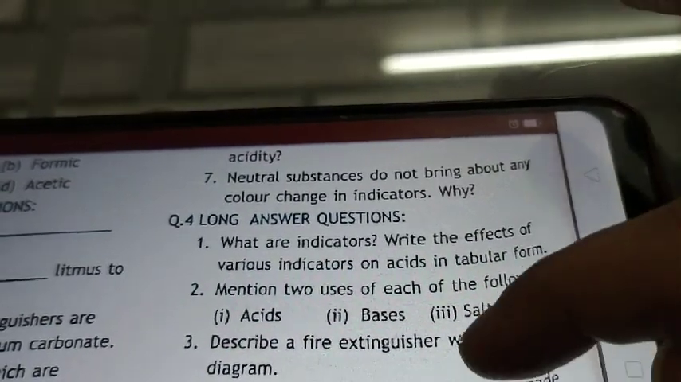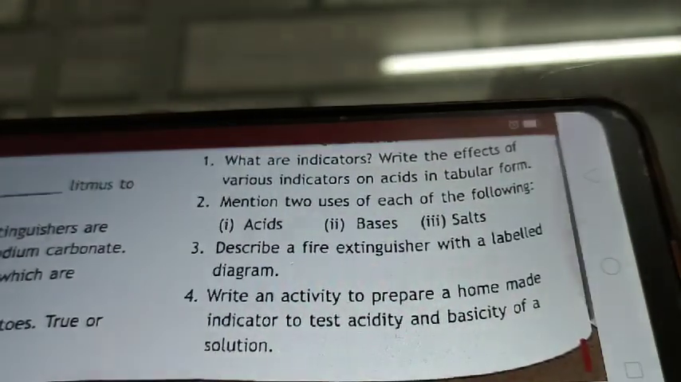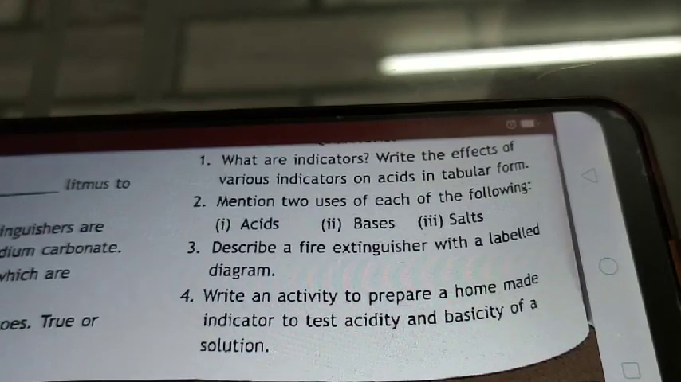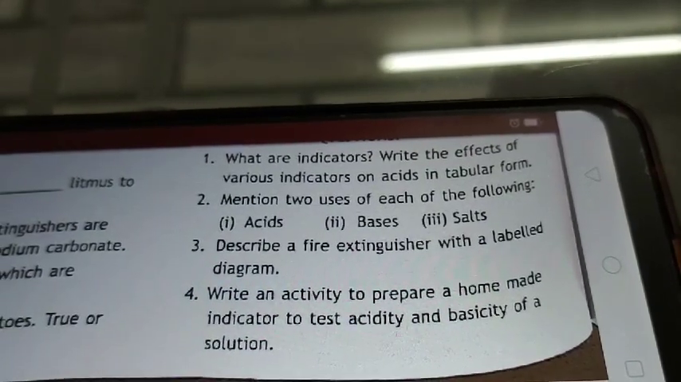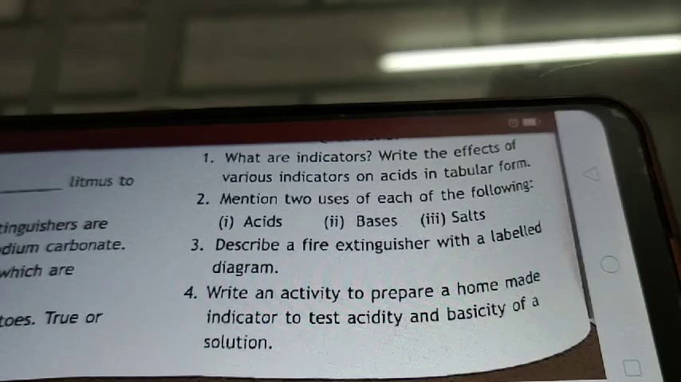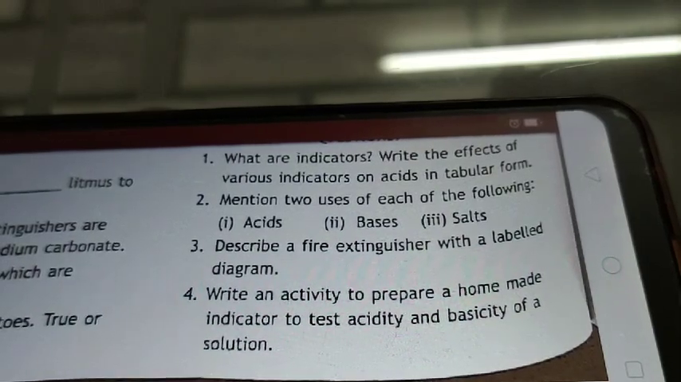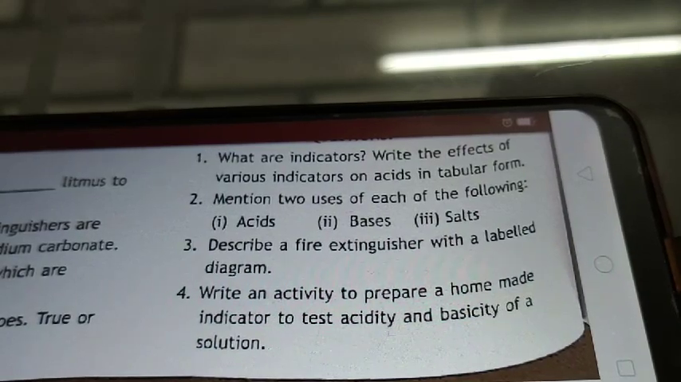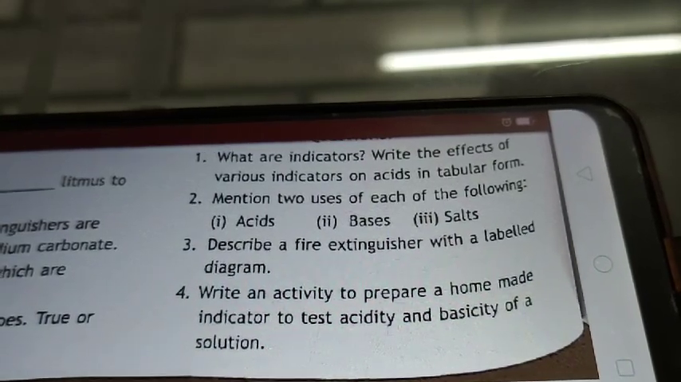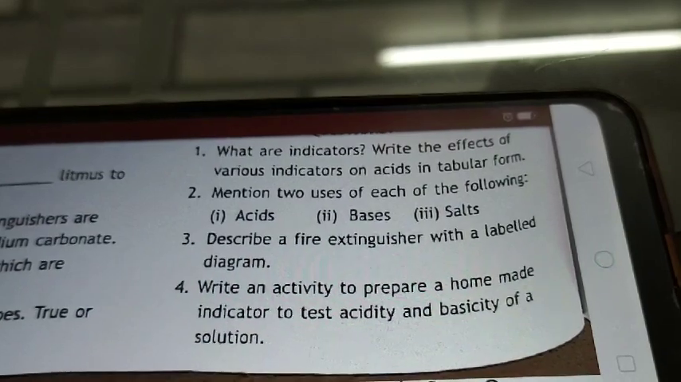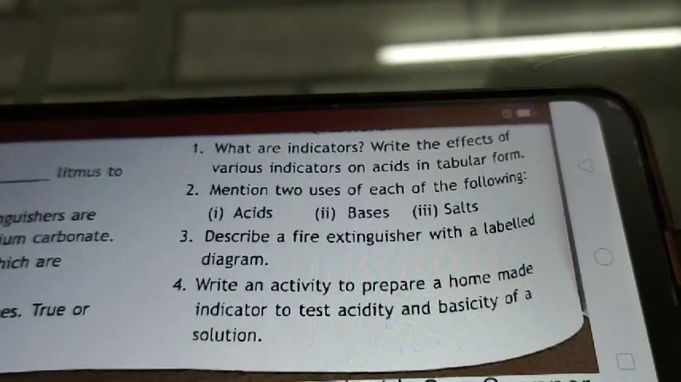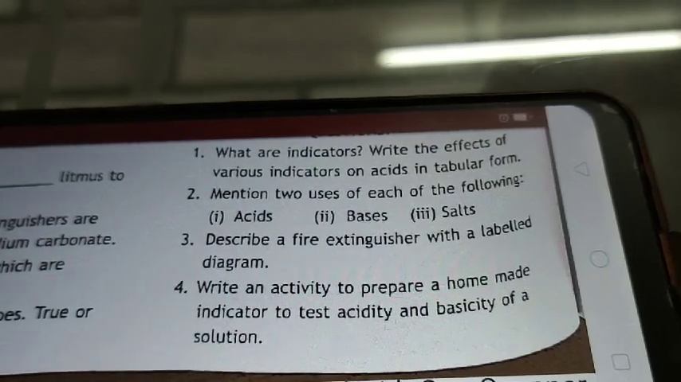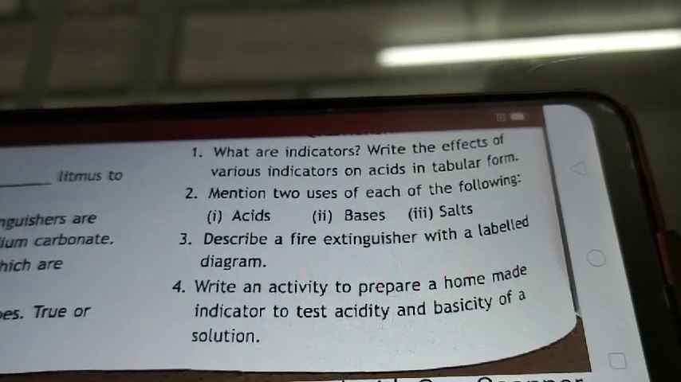Third, you have to describe a fire extinguisher with a labelled diagram. So in this, first draw a diagram of the fire extinguisher and then write about it: in a fire extinguisher there are two chambers, inner and outer. In the inner chamber this thing is present, in the outer this thing is present, and when we press the nozzle both will react with each other and produce what? Carbon dioxide. This way you have to describe a fire extinguisher fully.